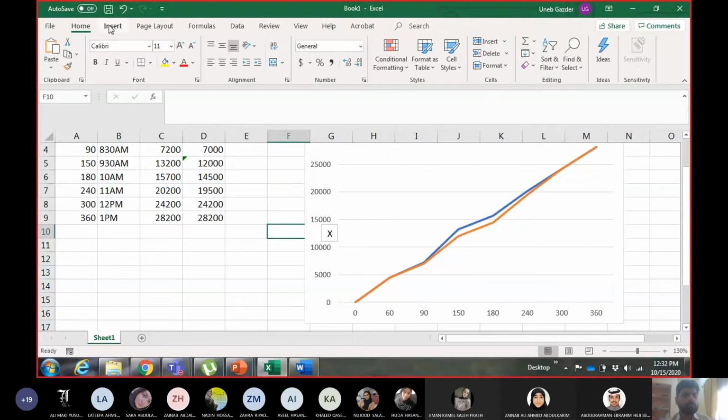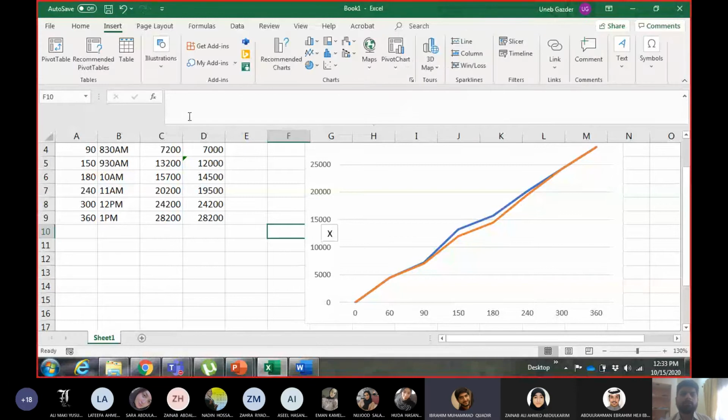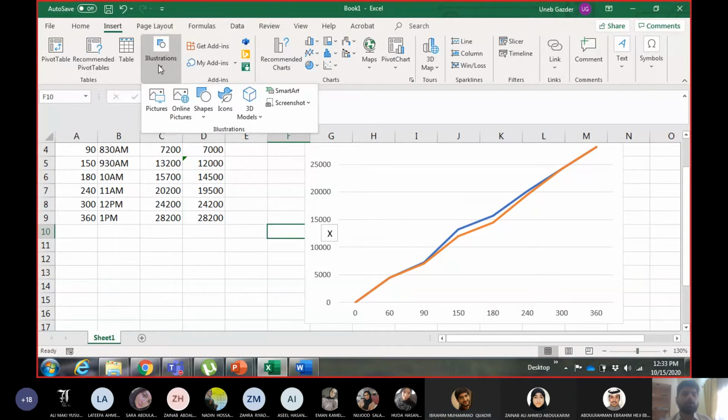You cannot add a line here? It's in the insert part. Insert part is there? No, in the tabs, insert after home. Over there, illustrations. Okay. Okay. Thank you.